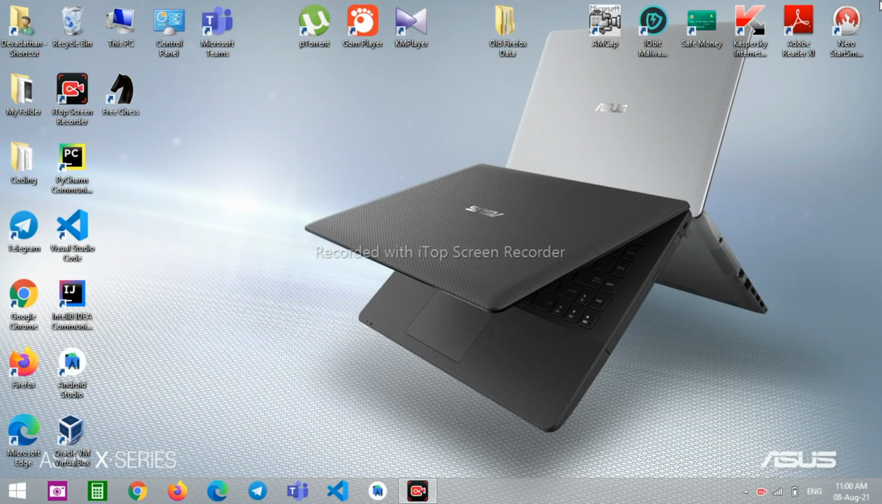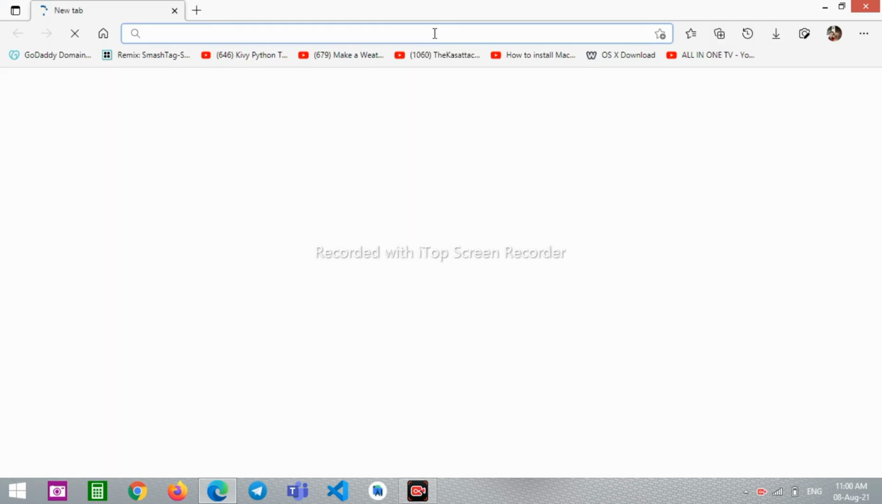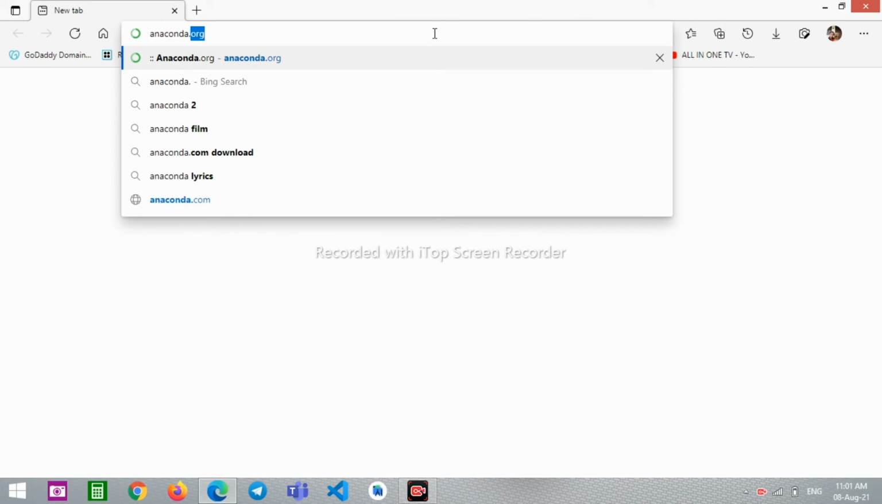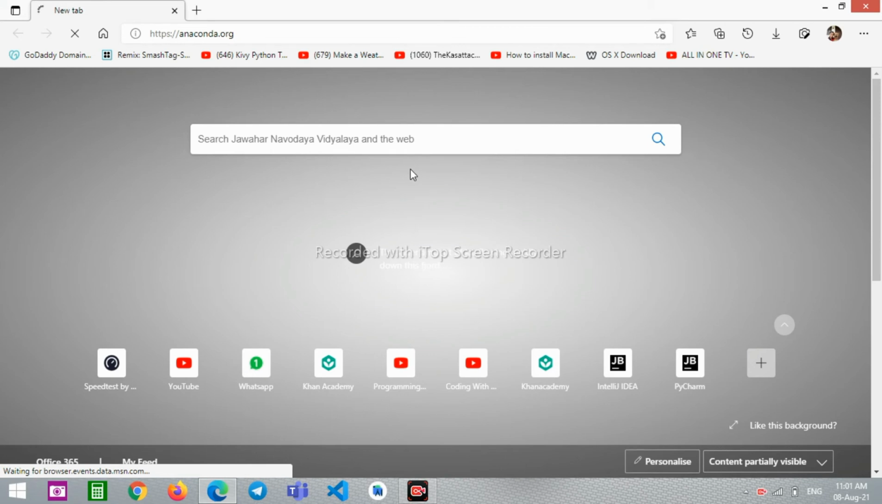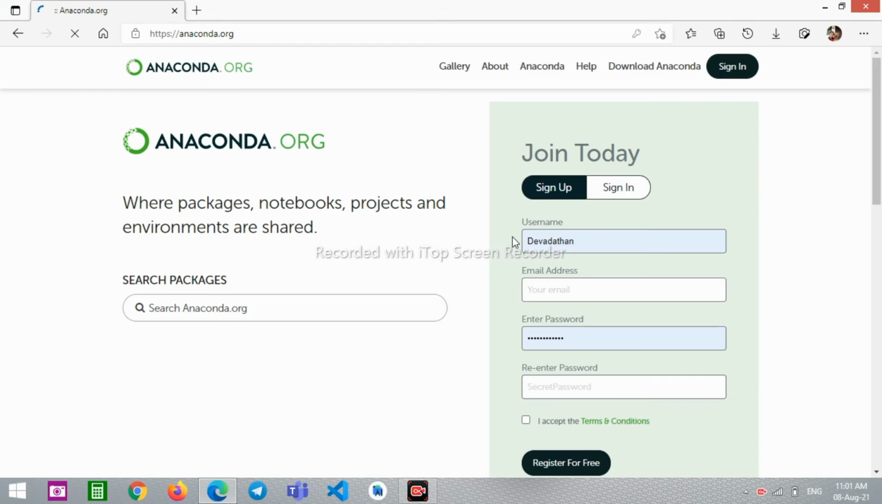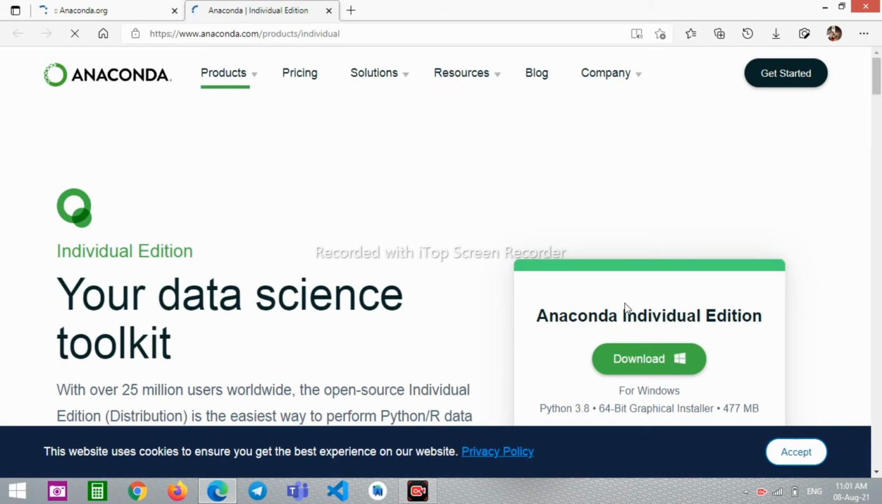So now let's open our browser and in our browser you have to open anaconda.org. Hit enter. And wait for this to be loaded. Here click on this download Anaconda button and wait for this to load. And here you have this Anaconda